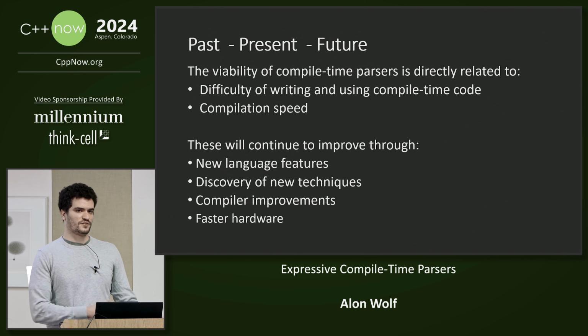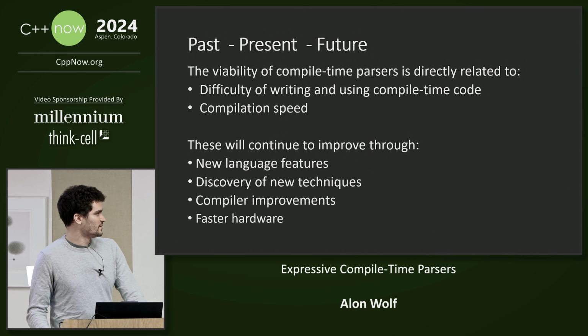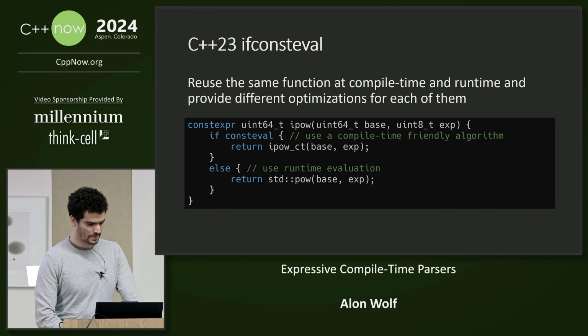So we've seen the progress of compile time parsers from arguably C++98 up to C++23. It's not something new, and they have evolved very much. Their usage and how well they operate depends on the difficulty of writing and using compile time code, and also on compilation speed. We can assume that all of these things will continue to improve through new language features, discovery of new techniques, compiler improvements, and faster hardware.